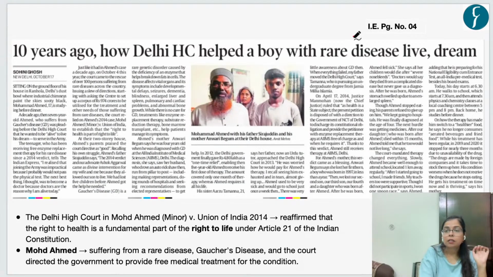Now let's see the final article for the day, which appeared on page number 4 of the Indian Express. This news article talks about the Mohammad Ahmed case. In the year 2014, there was a verdict given by the Delhi High Court. In the Mohammad Ahmed versus the Union of India case, 2014, the Delhi High Court said that the right to health is a fundamental part of the right to life.